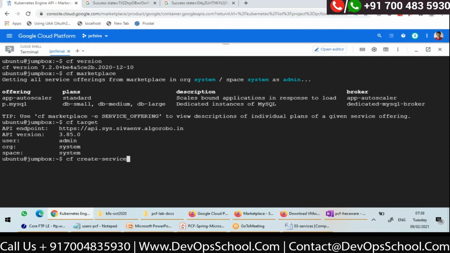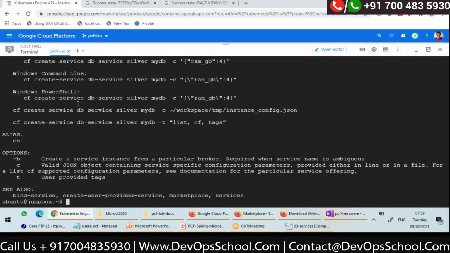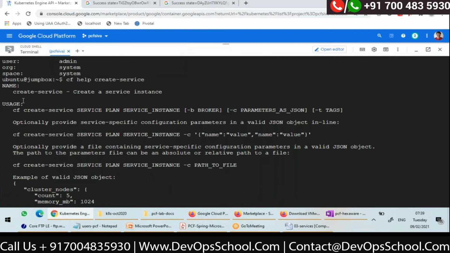Let's assume that I don't remember how to use this command. What I can do is I can always say cf help. Okay, it is showing the help of how to actually use cf create-service: service name, plan name, and service instance name.